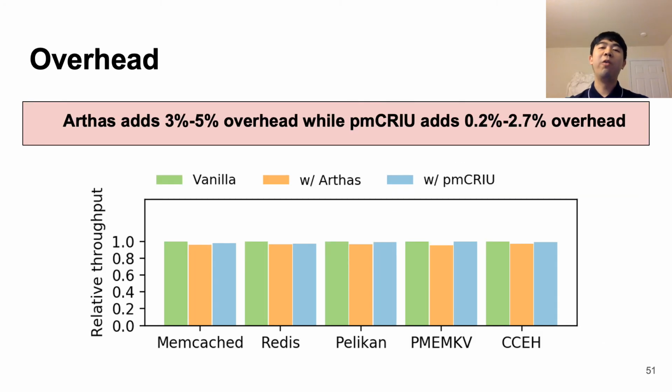We then show the overhead Arthas' checkpointing and instrumentation adds. It only adds about 3 to 5% overhead compared to PMCRIU's 0.2 to 2.7% overhead.